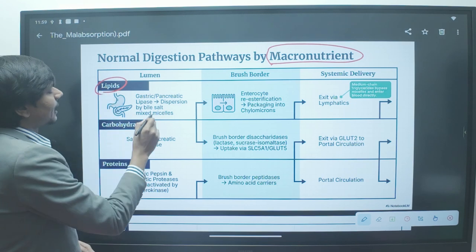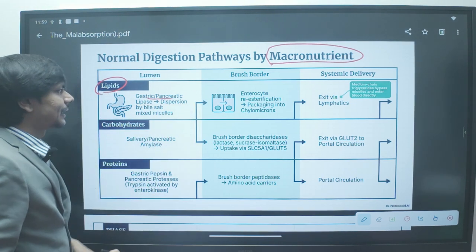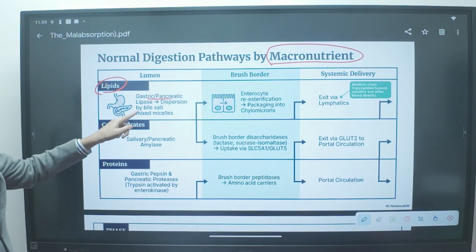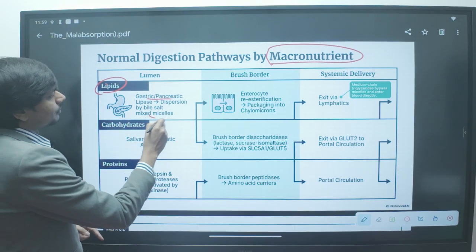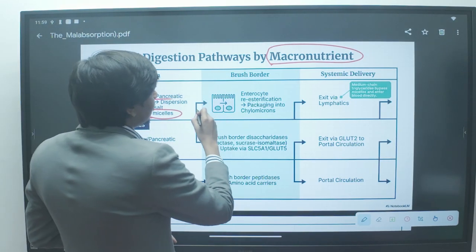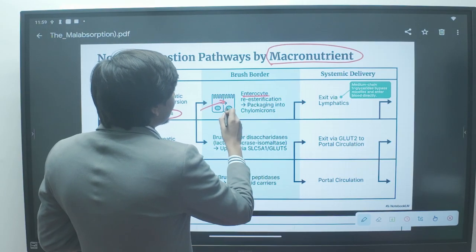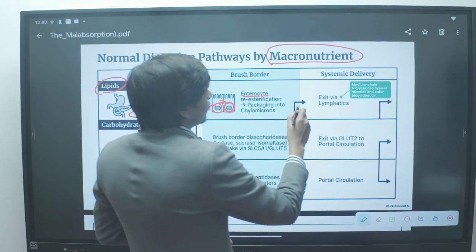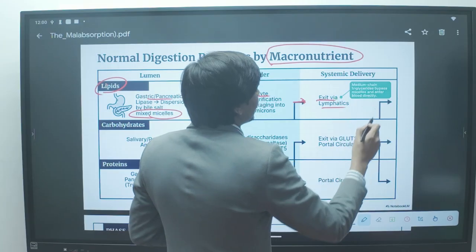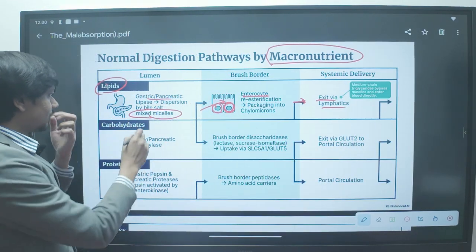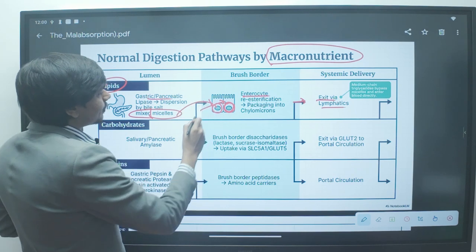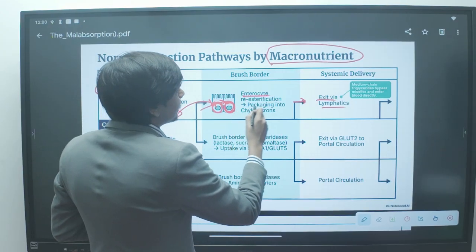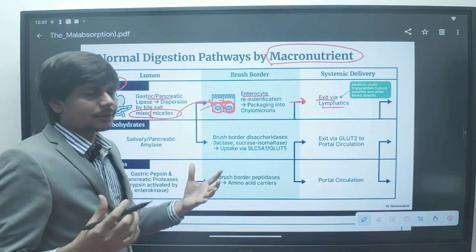The lipid is digested by gastric and pancreatic lipase. Lipid will be acted upon by gastric and pancreatic lipase, and by bile salt a micelle will be formed. You know all this physiology. It will enter the enterocyte, and here the re-esterification will occur, packing into chylomicron will occur, and it will enter the systemic circulation via the lymphatics. So there is first formation of micelles. Micelles are absorbed by the enterocyte, and the enterocyte reassembles this micelle and forms chylomicron, which then enters the lymphatics and then goes into the systemic circulation.